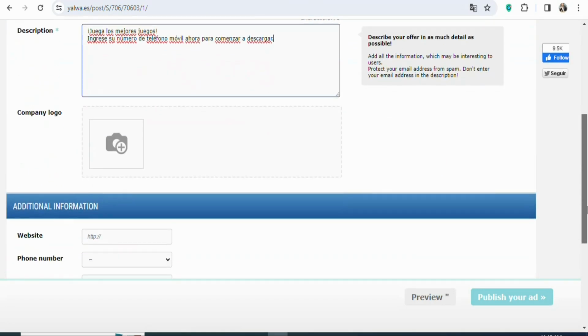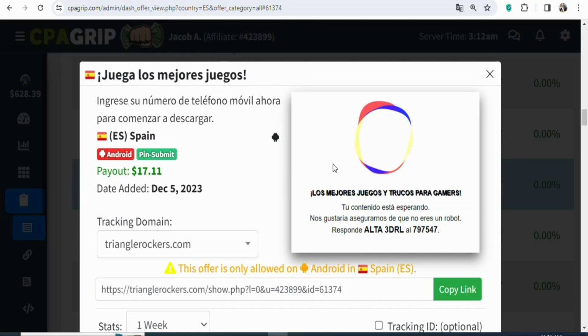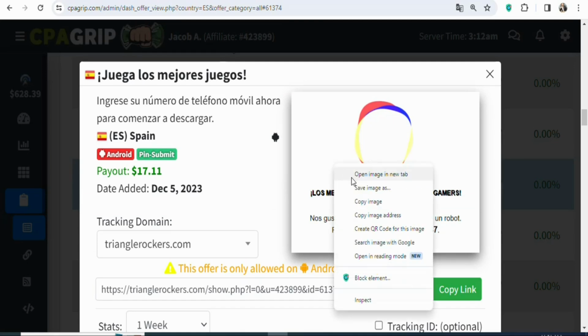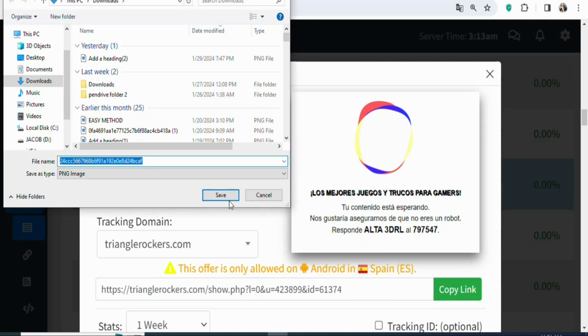Once that is done, you can see company logo. You can upload the image of the offer here, or if you want, you can design a simple logo and then upload it here. In this case, I'm going to be using the offer image. To get an image of the offer, come back on CPA Grip and right click on the offer image. Once that is done, select save image so that you can save an image of the offer. Once you click on that, click on save.